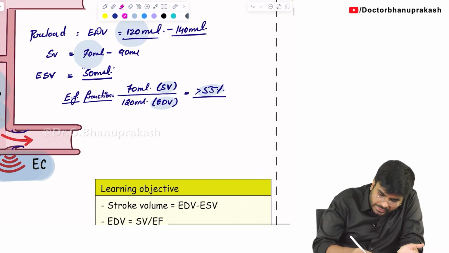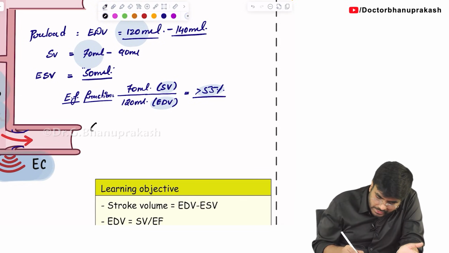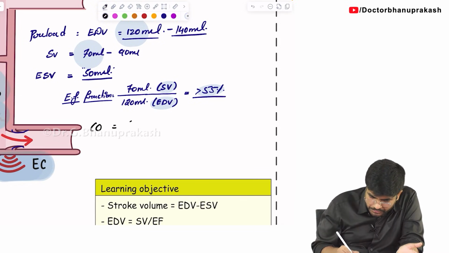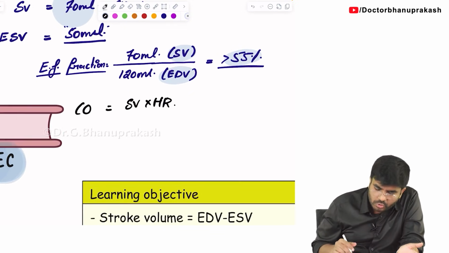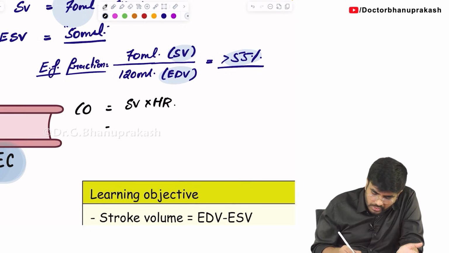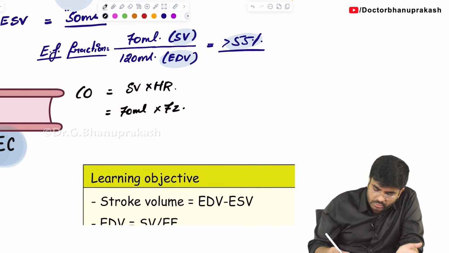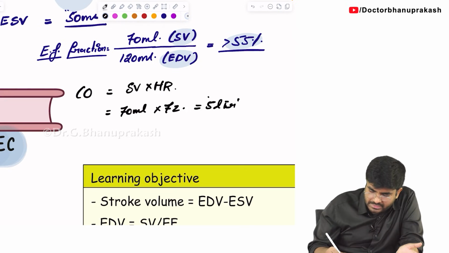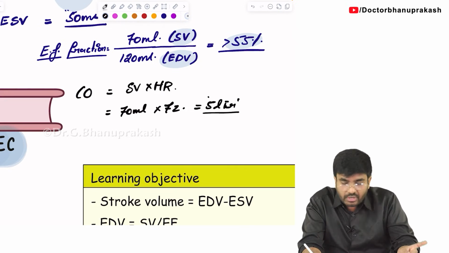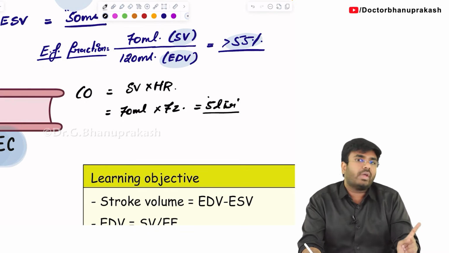Now, how to calculate the cardiac output? Here itself I am telling you. The formula is cardiac output equals stroke volume into heart rate. You know the stroke volume value, 70 ml, and the heart rate, how many times your heart beats in a minute, 72 times. So 70 into 72 will be somewhere around 5 liters. So your cardiac output is 5 liters, meaning every minute your heart is going to pump 5 liters of blood.